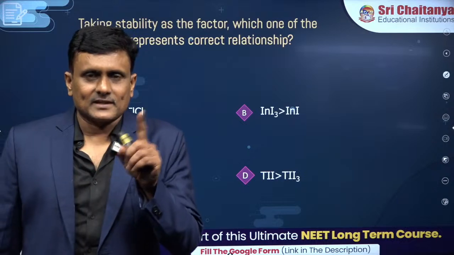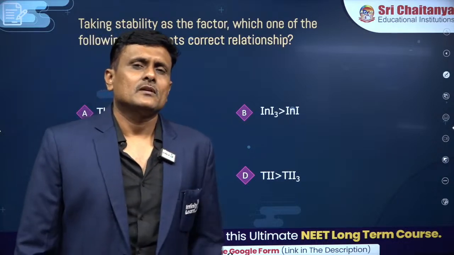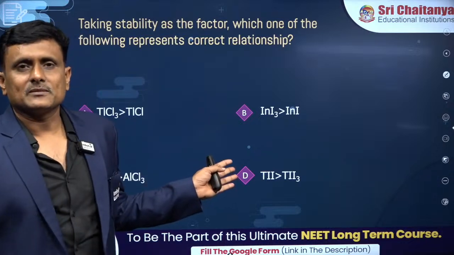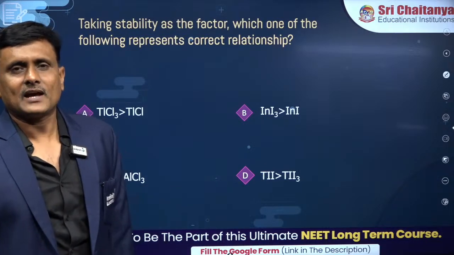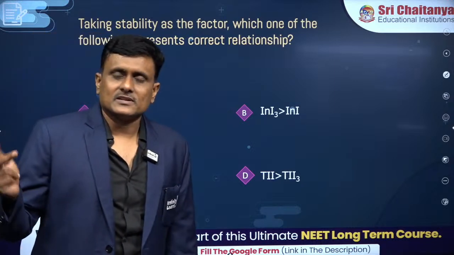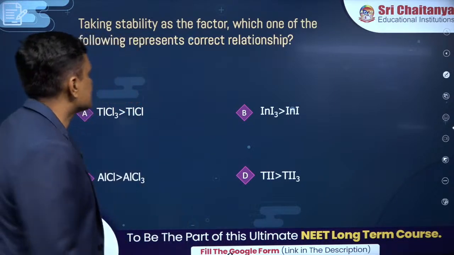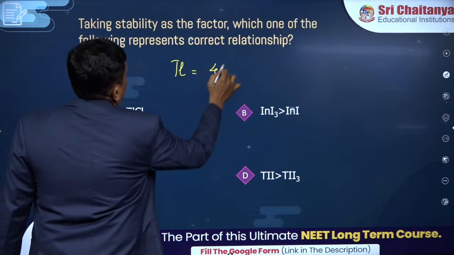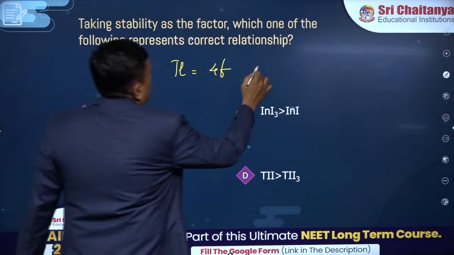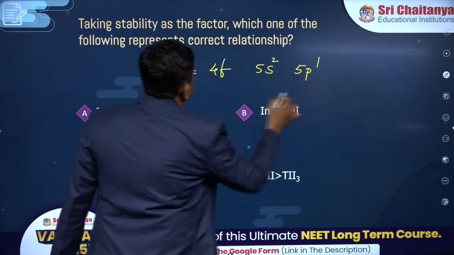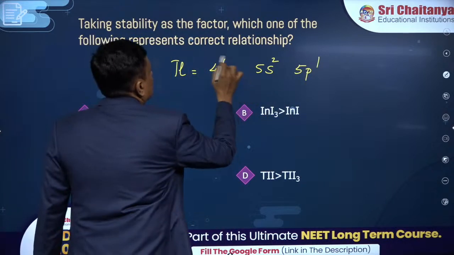So inert pair effect. What is it? Here you can see third group elements are being spoken about. As we go down the group, especially boron, aluminum, gallium, indium and thallium, when it comes to thallium, you know that the 4f orbitals are going to show very poor shielding, isn't it?